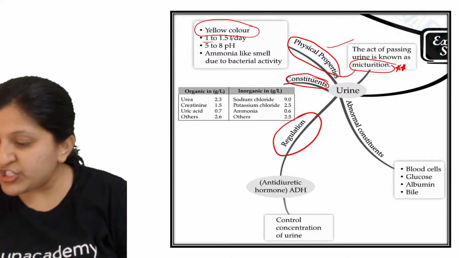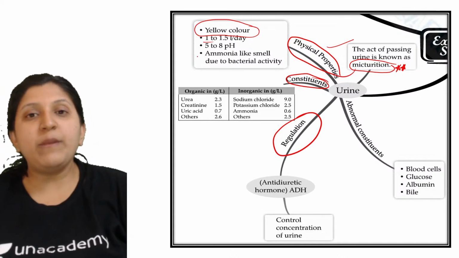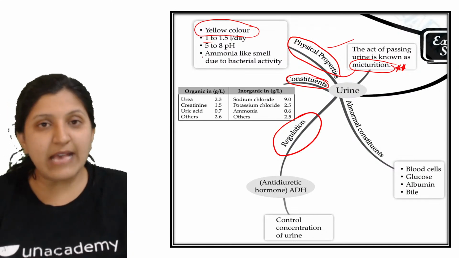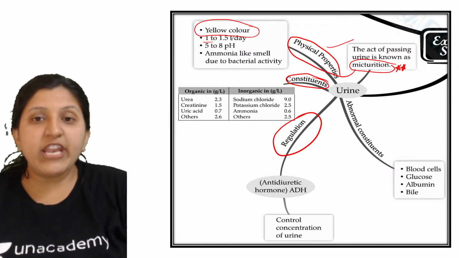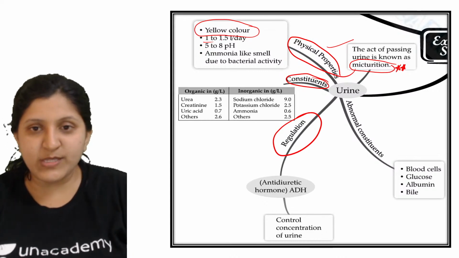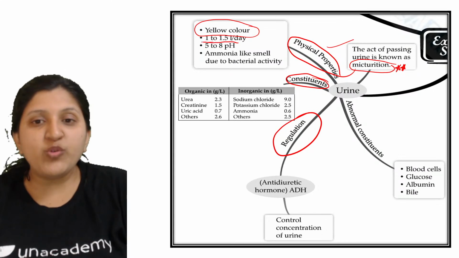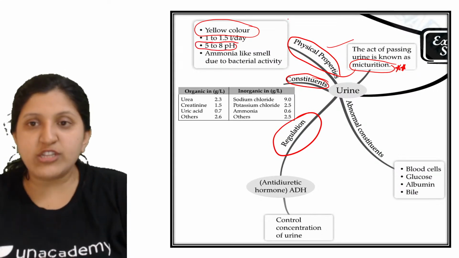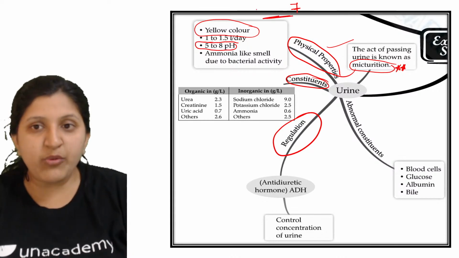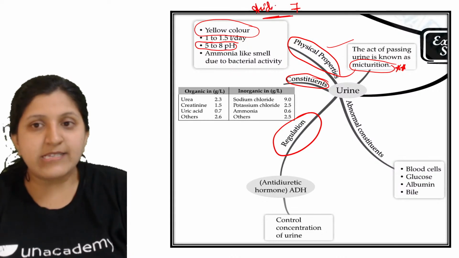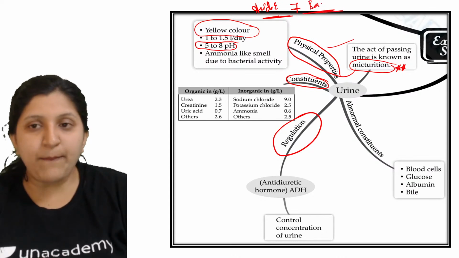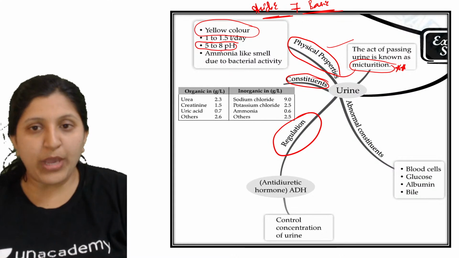Yes, very good, Isha. Now you know the pH. This is because of the urea. Urea is acidic in nature. The variation can be there depending on the amount of urea or uric acid that is present. About 5 to 8 is the pH variation. 7 is the neutral pH. Anything below 7 we say is acidic in nature, and anything above 7 we call basic. So here there is a variation.